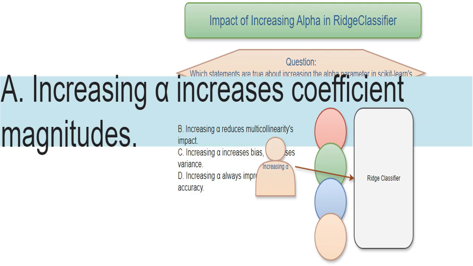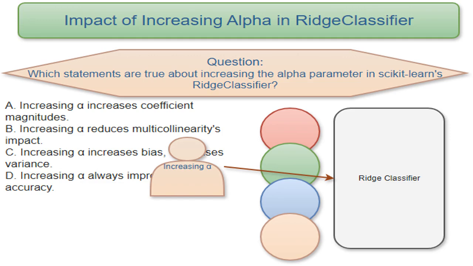This one is also true. Multicollinearity is when features in your data are too closely related, which can mess with the model's coefficients. By increasing alpha, I'm essentially stabilizing those coefficients and making the model less sensitive to this issue. Makes sense? This is the question this entire explanation is addressing. I think I've covered all the key points.